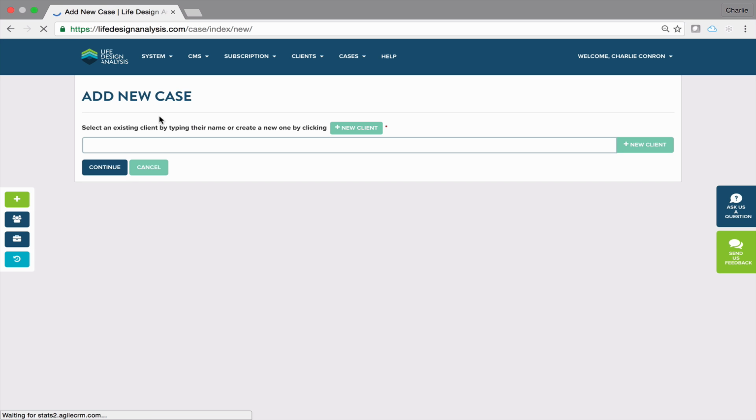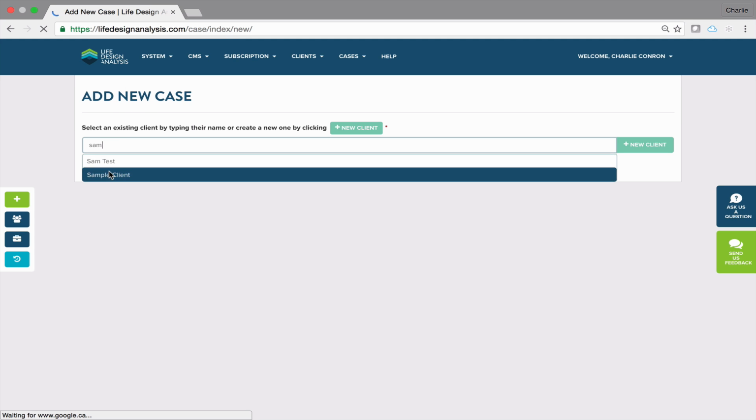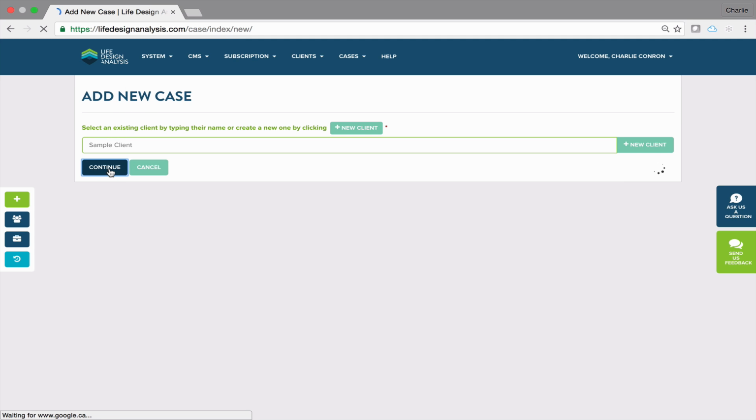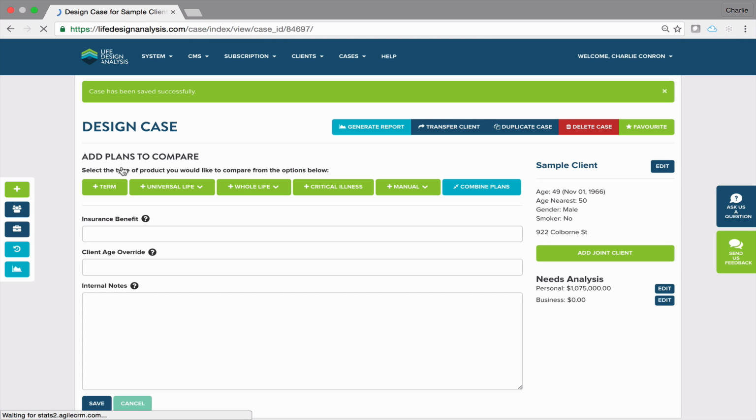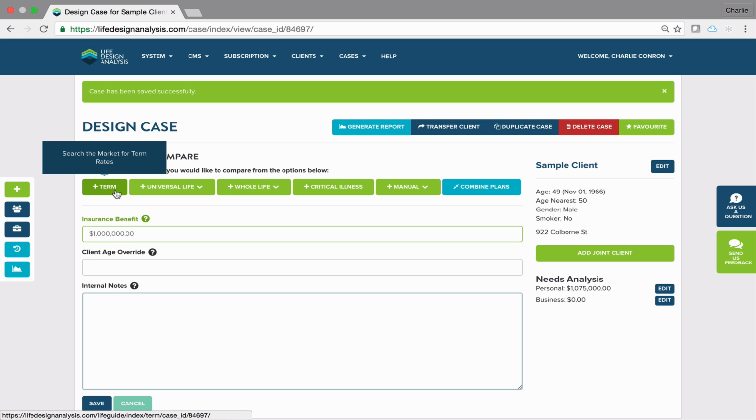So I'm going to set up a brand new case here, and I'm going to go with my sample client. This one happens to be a 50-year-old male. Again, this concept works with really any age of client, and you can illustrate over time the differences between two products. Now, generally when I show term, I show a guaranteed renewal, because that's something I can actually predict, and I can guarantee that in the contract. I'm going to pick the $1 million of face value to focus on today, but it still works with any different face value.